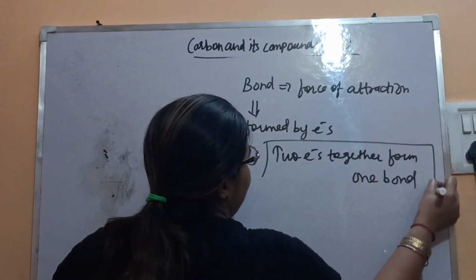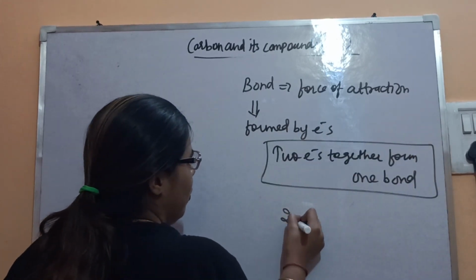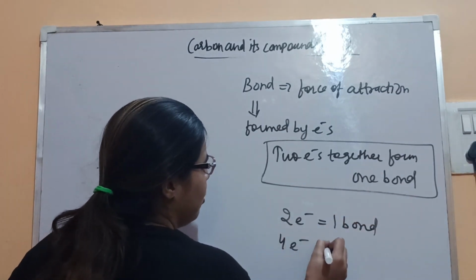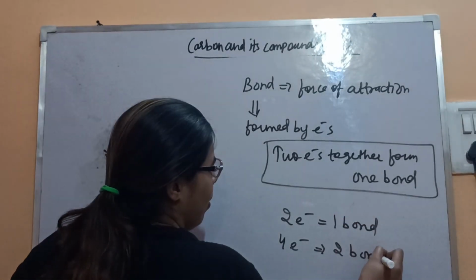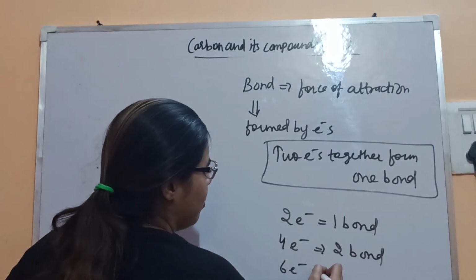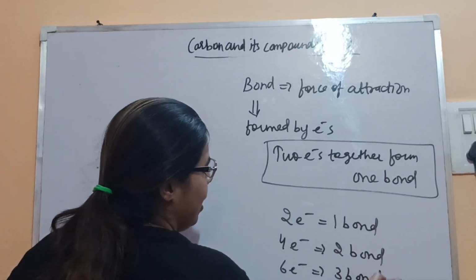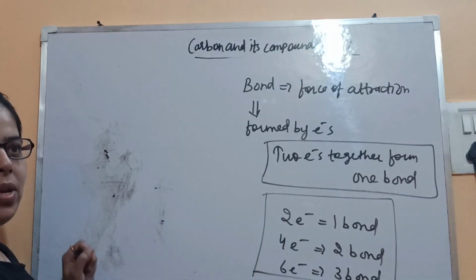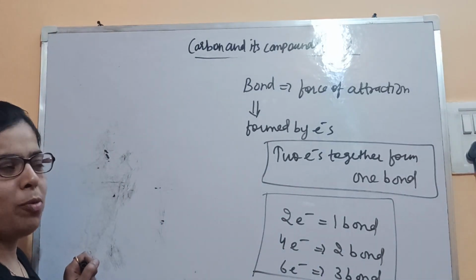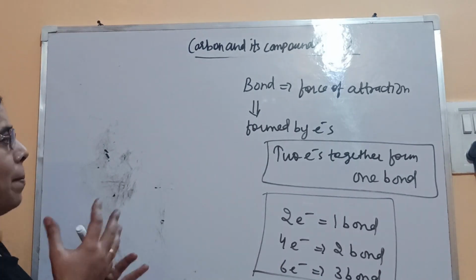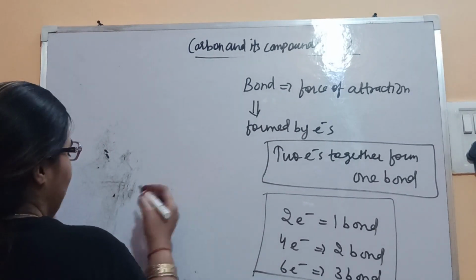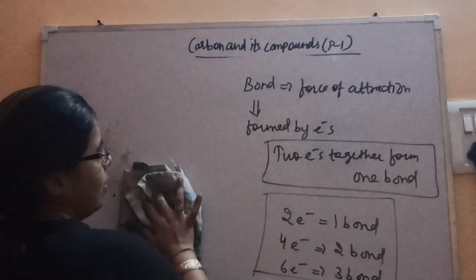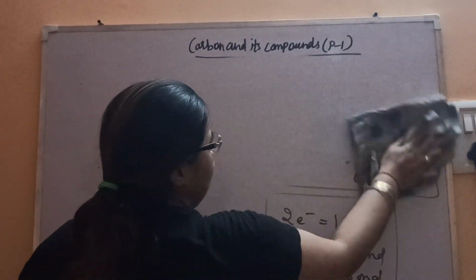So 2 electrons is 1 bond, 4 electrons means 2 bonds, 6 electrons means 3 bonds, and so on. That's why electrons are the important factor for the formation of the bond. So I am comparing this to see why the covalent bond is weaker. Let's discuss that.